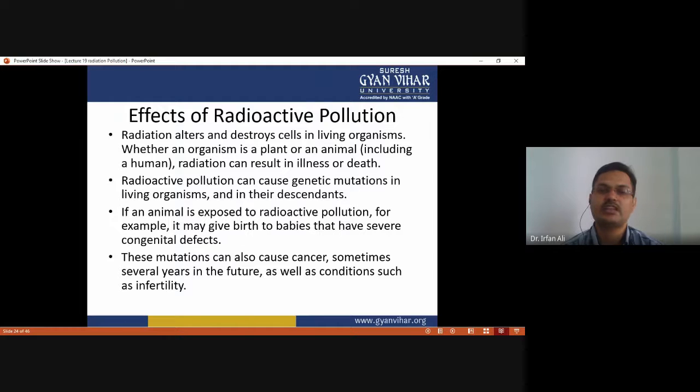If an animal is exposed to radioactive pollution, for example, it may give birth to babies that have severe congenital genetic defects. These mutations can also cause cancer, sometimes severe, several years in the future, as well as conditions such as infertility.